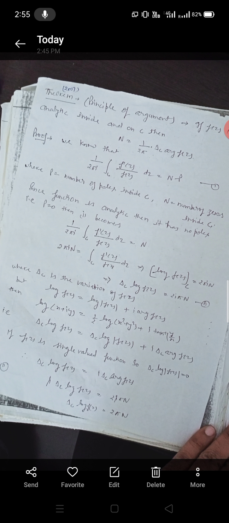If f(z) is a single valued function, then delta C log mod of f(z) is equal to 0. So delta C log f(z) is equal to i delta C argument of f(z). This is i delta C argument of f(z) is equal to 2 i pi N. Hence capital N is equal to 1 upon 2 pi delta C argument of f(z).